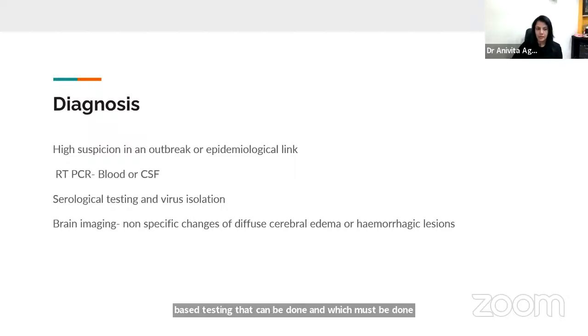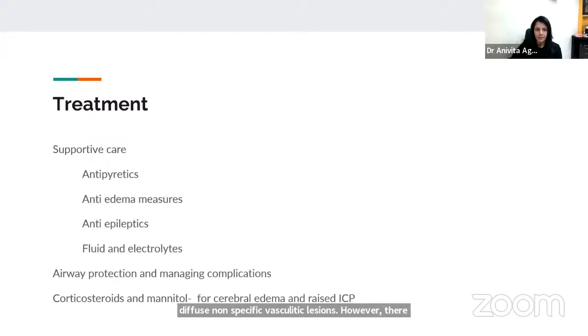Brain imaging, if we look at MRI or CT scans of all these patients who have succumbed to the illness or who have survived, shows no specific changes which can differentiate it from other acute encephalitis syndromes. There would be gross cerebral edema, features suggestive of some amount of hemorrhagic lesions, and there might be some diffuse non-specific vasculitic lesions. However, there would not be any specific points for clinching the diagnosis.